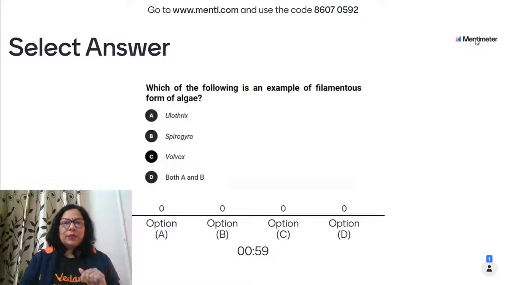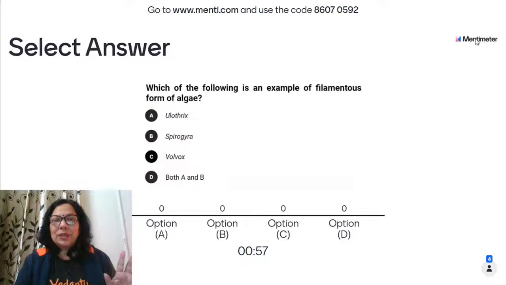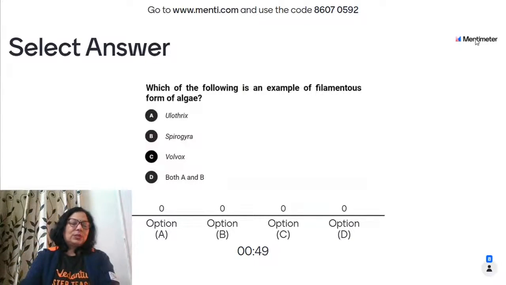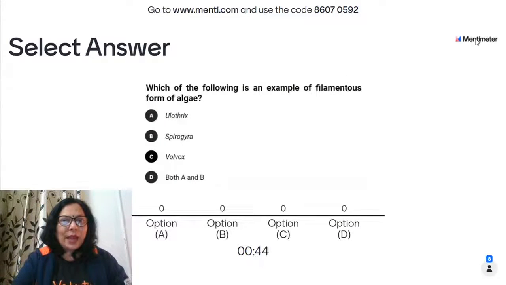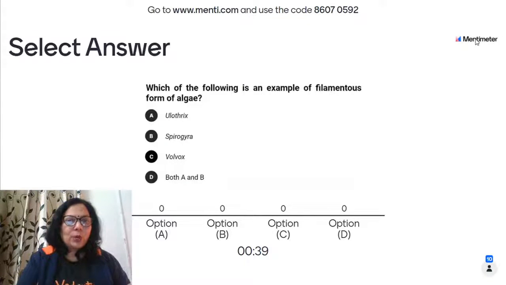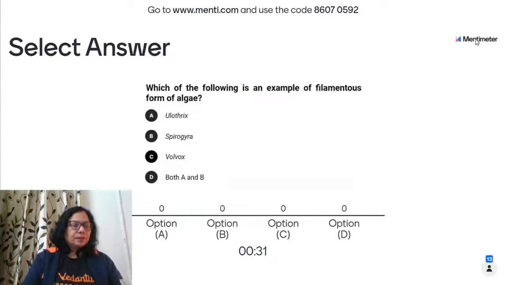So, first question in front of you, enter the Menti code 86070592. Sorry, children, enter the Menti code fast, 86070592. The quiz will start as we talk. 86070592. Which of the following is an example of filamentous form of algae? Ulothrix, Spirogyra, Volvox, both A and B.